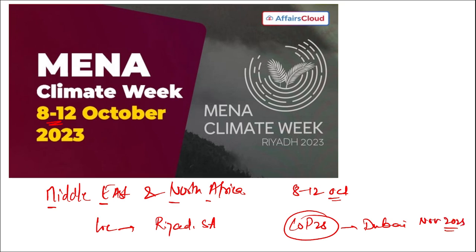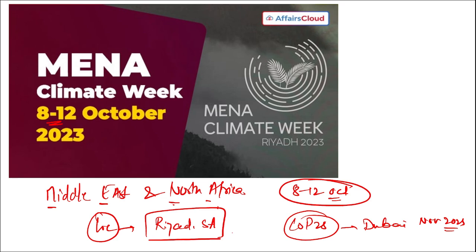This MENA Climate Week was divided into 4 areas: energy systems; cities and urban development; land, ocean, food, and water; and societies, health, livelihoods, and economies. So remember, MENA, Middle East and North Africa Climate Week, was observed from 8th to 12th of October in Riyadh, Saudi Arabia, before COP28, which is scheduled to be held in Dubai next month.